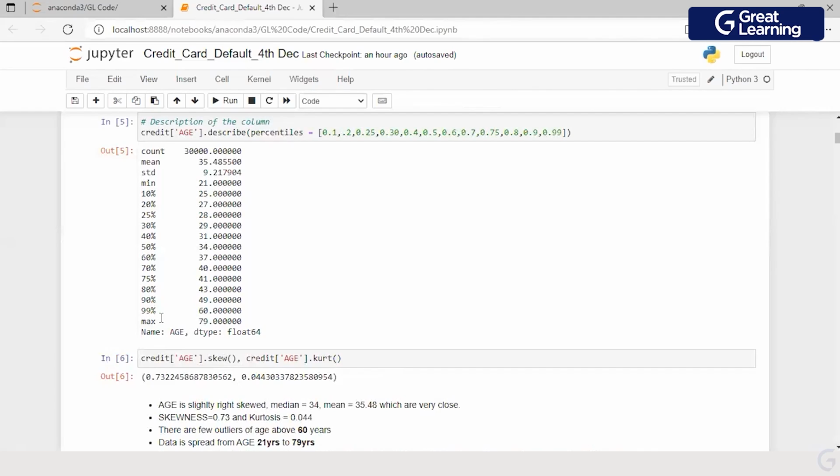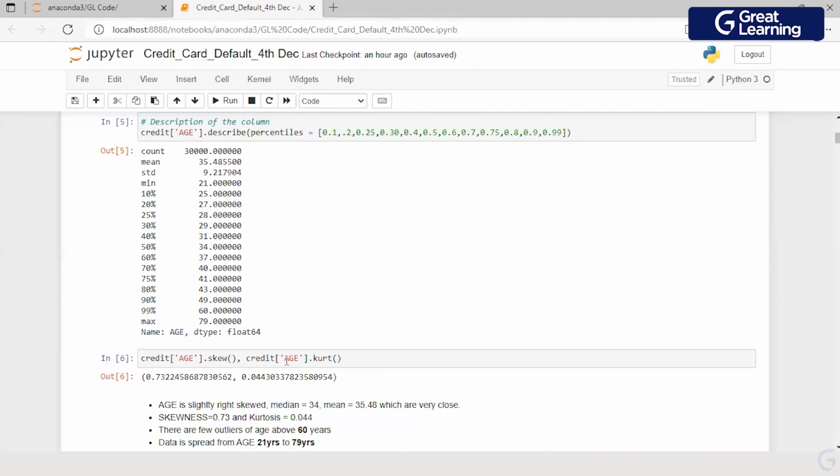Till the 99th percentile, I have a value of 60. The maximum value is 79. So what am I able to see? That the data set which I have is probably a little right skewed. I have a median value which is 34. I have a mean value which is 35.48.